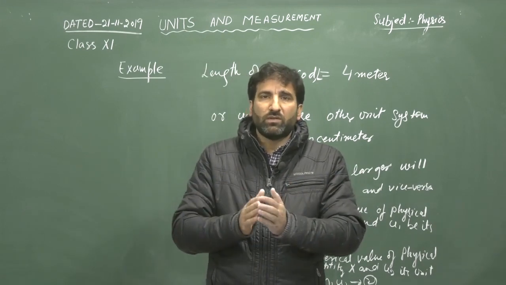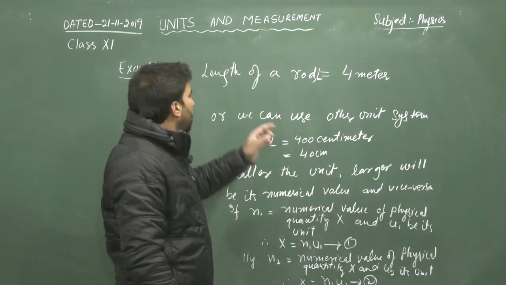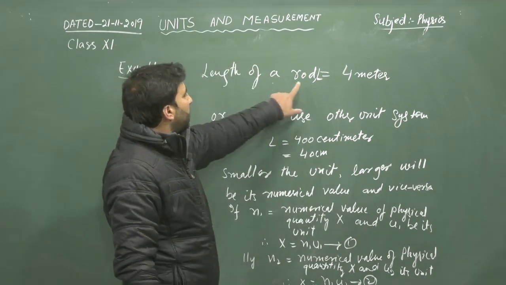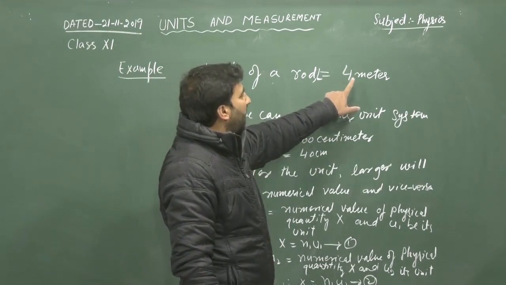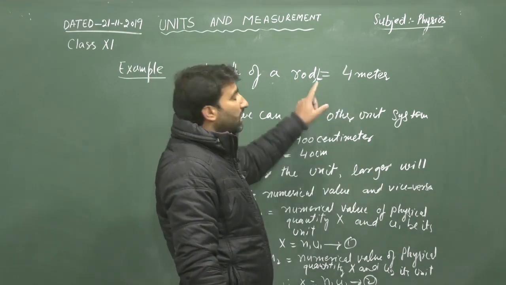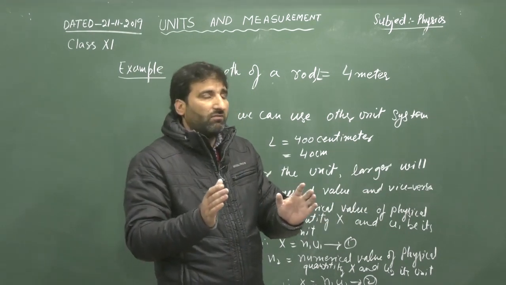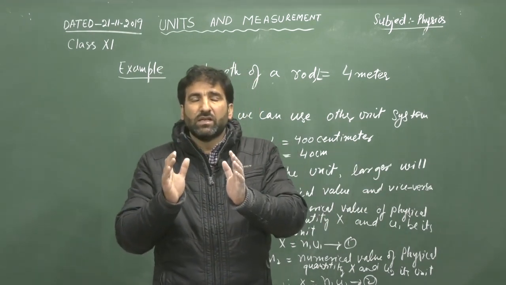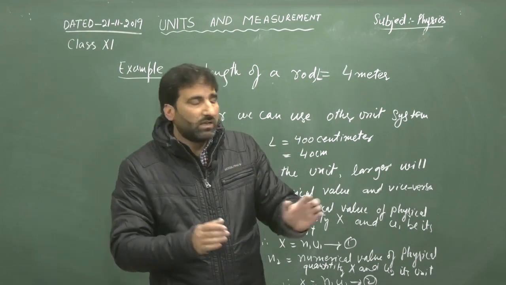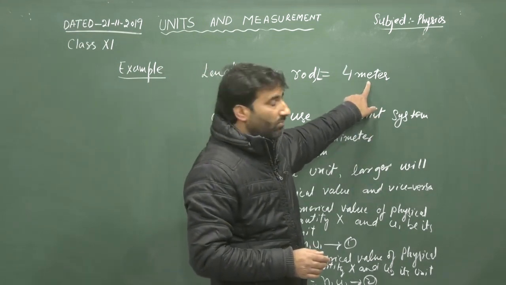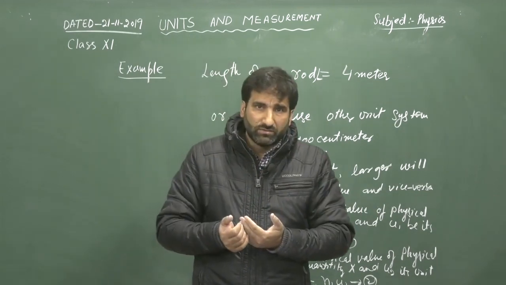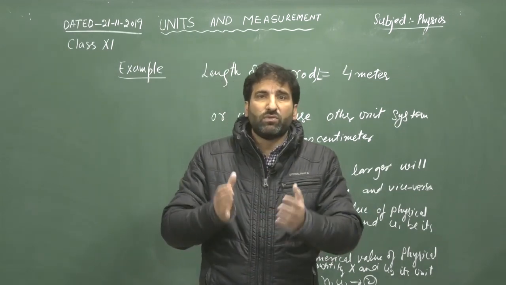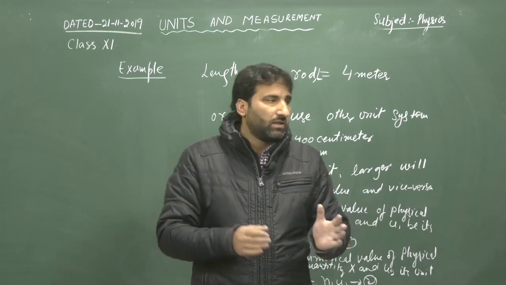Let us consider a rod of length 4 meter. 4 is the numerical value and meter is the unit. That means when the length of the given rod is compared with a standard, that standard is the meter, and it contains 4 times the standard.